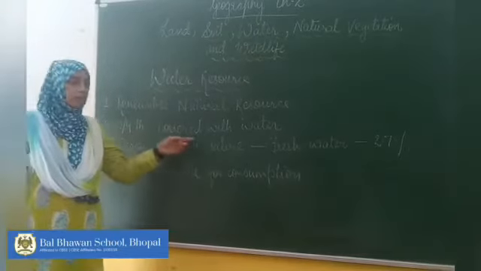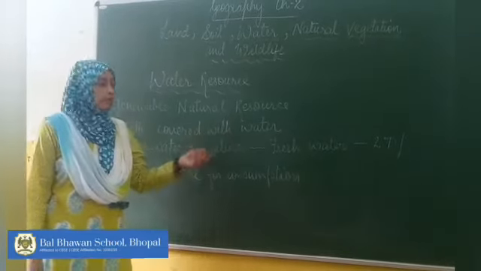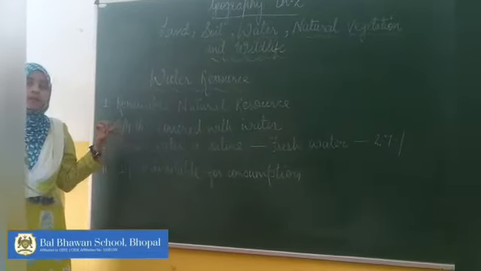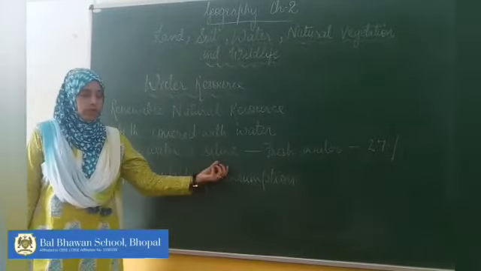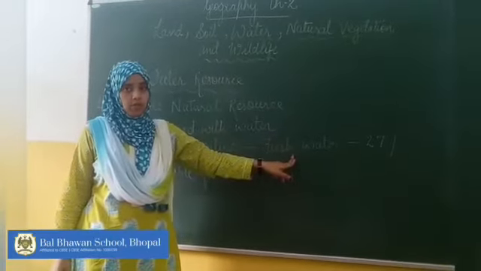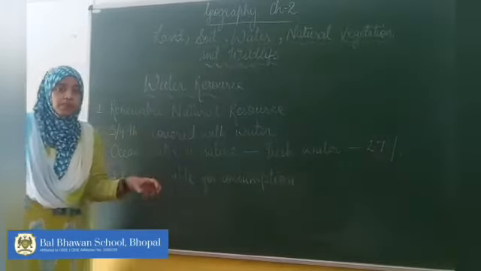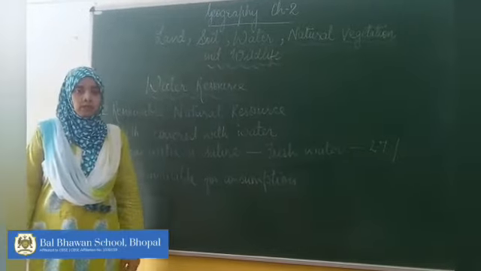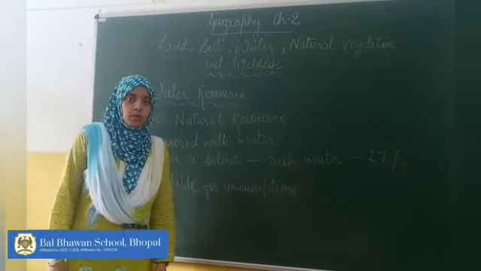All of the earth is covered with water, so it is called either the watery planet or the blue planet. Although 3/4 part is covered with water, major part is available as saline water. Only 2.7% is available as fresh water. Out of this 2.7%, again major part, around 70% of this fresh water, is available in the form of ice sheets and glaciers. It means it is not available for consumption.